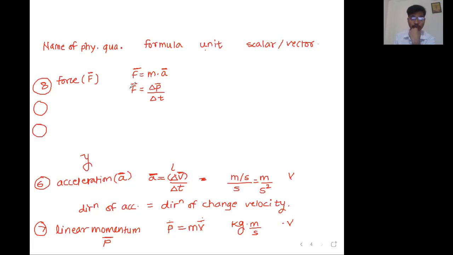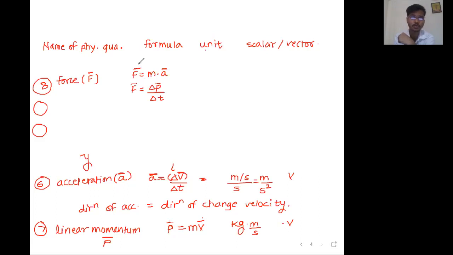Velocity? No. I'm asking the direction of force. Force is the rate of change of momentum, that we know. On the left hand side we have one vector, force. On the right hand side we have one vector, momentum. But it is not only momentum, it is change in momentum.